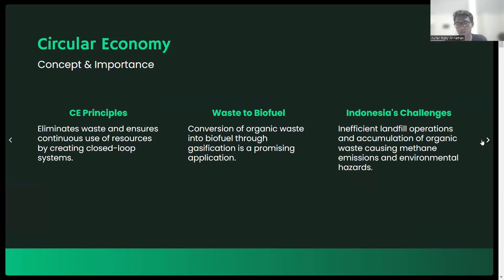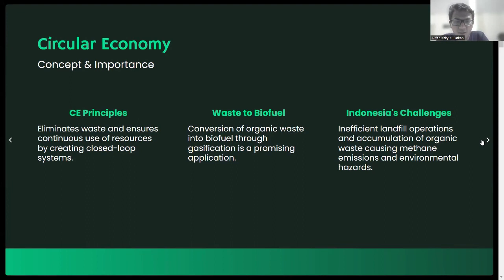The application of circular economy to the conversion of organic waste is really helpful and also good for Indonesia, because we produce so much waste from 270 million people. So basically, gasification from waste to biofuel is a good choice.